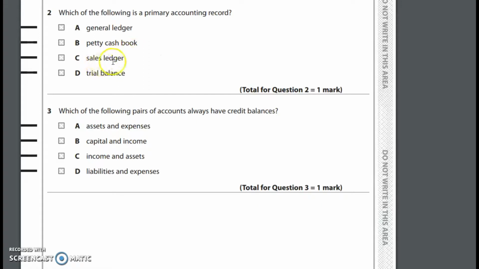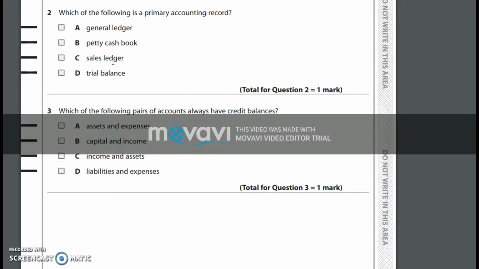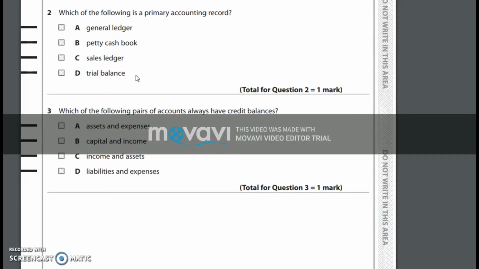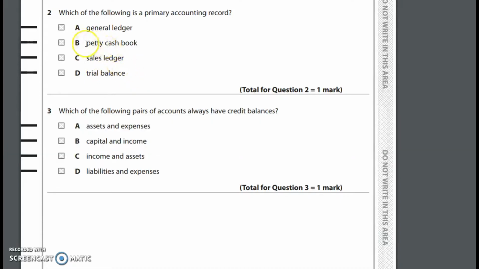Considering the third option, sales ledger, obviously it's not a possible option because it's another ledger. To be in depth, the sales ledger actually records trade receivables T accounts, so it's out of the options. And considering trial balance, it's totally out because it is prepared even after preparing the ledger. In other words, the trial balance is basically the summary of all the ledger accounts. So it indicates the closing balances of the ledger accounts at a certain date, normally the end of a month. So therefore the answer is option B, which is petty cash book.